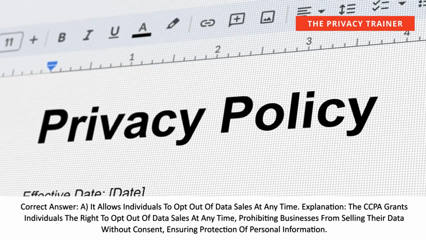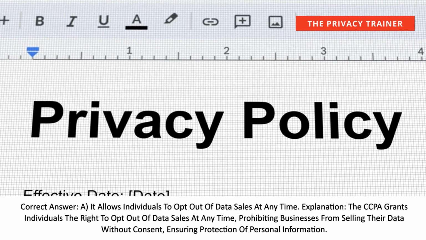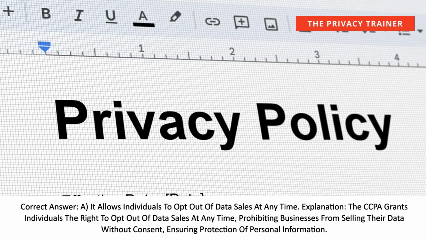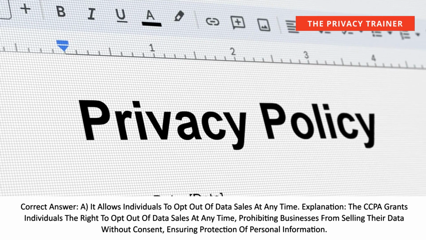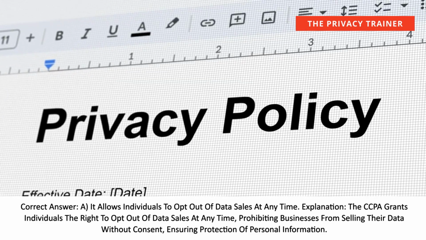Correct answer: A. It allows individuals to opt out of data sales at any time. Explanation: the CCPA grants individuals the right to opt out of data sales at any time, prohibiting businesses from selling the data without consent, ensuring protection of personal information.